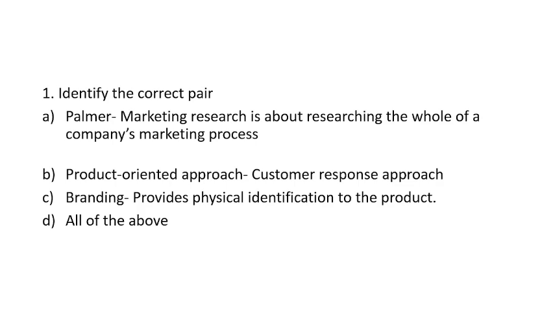If you see here, we have just given the different terminology or characteristics of different things. So let's see one by one. Palmer is basically a marketing research about researching the whole of the company marketing process. So you should remember this because it can be asked. Any of this can be asked in the form of match the column.